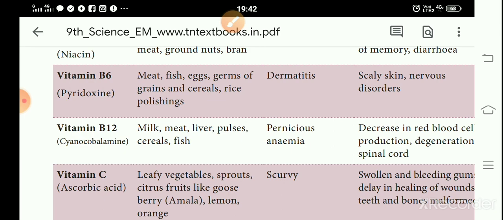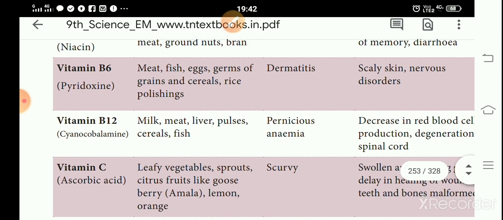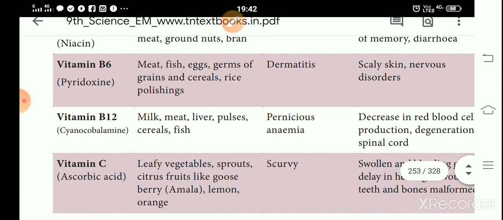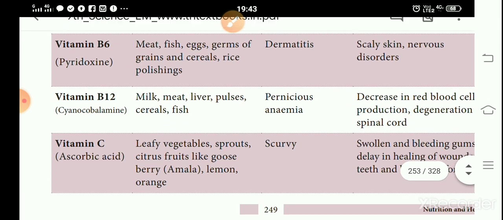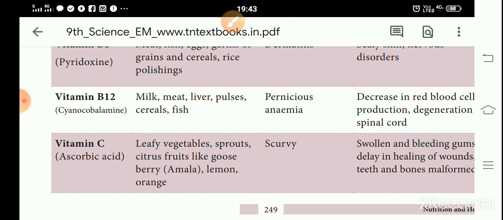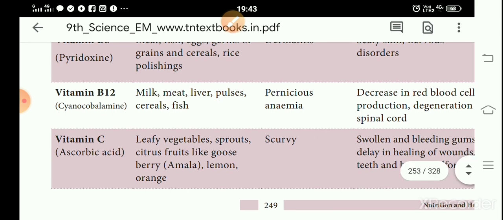The lifespan of RBC, red blood cells, which are present in the blood, is 120 days. That is, after 120 days the red blood cells die. So after death new red blood cells are produced. So when vitamin B12 is deficient, the red blood cells are not produced properly, then the spinal cord will be degenerated.